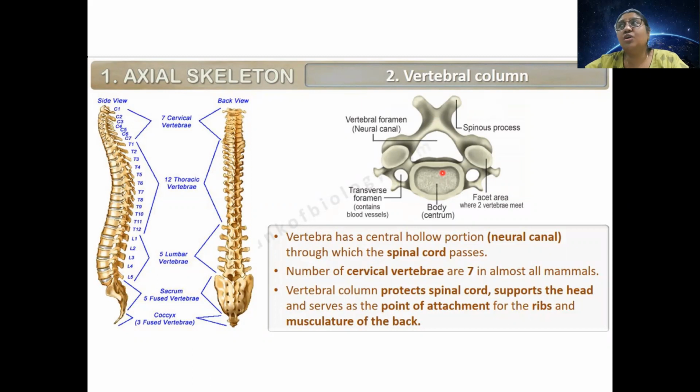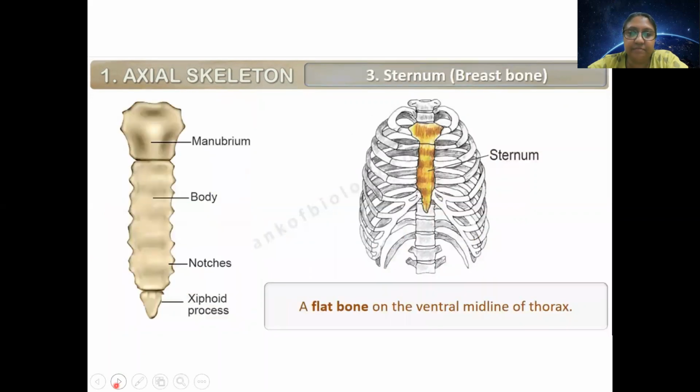It is also connected with the rib cage. You know, in the respiration chapter, we studied that the rib cage expands and contracts during inhalation and exhalation. So that is the time when all these vertebral columns are articulating the ribs. So they are indirectly involved in the movement of the ribs.